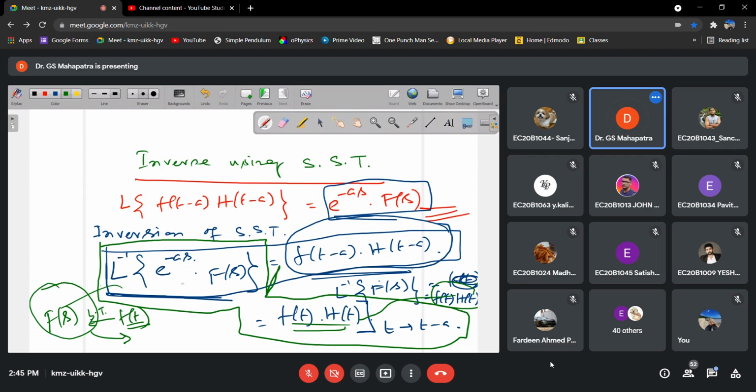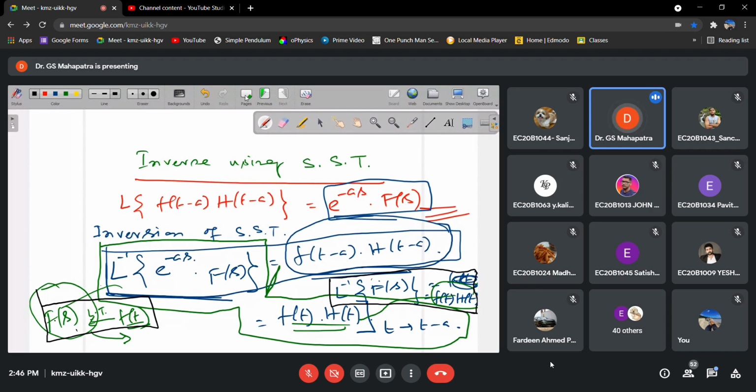So these are the steps. The first one is the blue one, the second one is the green one, and the final one, if I use some other color, is the black one. Ultimately the black one is important, and simultaneously this one also we need. So first blue, then green, then black.